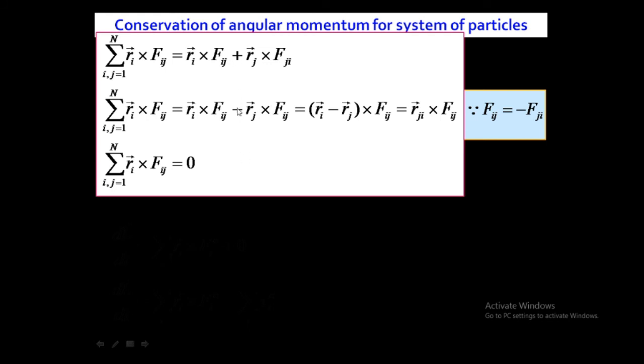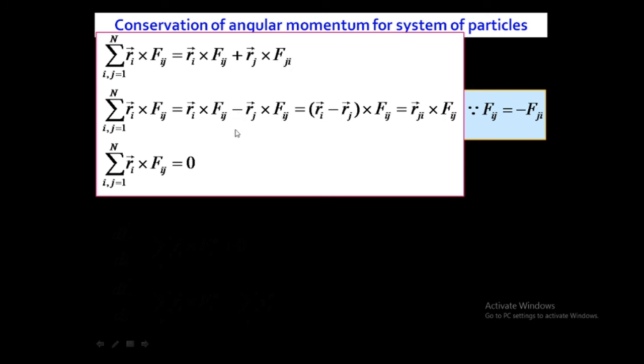I have included the minus sign because these forces are equal but opposite.